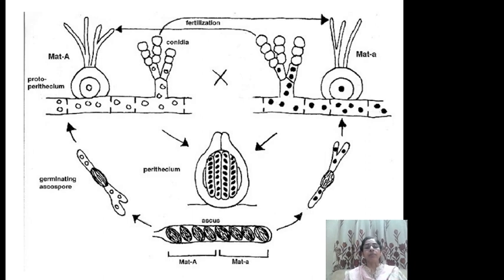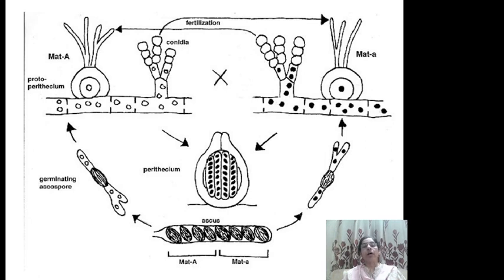Now here in this picture we can see mating types A and B. When they produce spores and the spores germinate to give rise to a thallus, mating type A will produce A thallus and mating type B will produce B thallus. A thallus will give rise to conidia or gametes of A type, and similarly B thallus will produce conidia and gametes of B type.